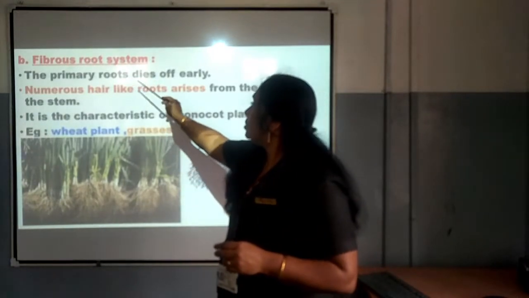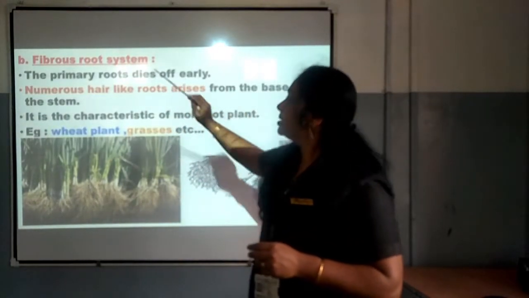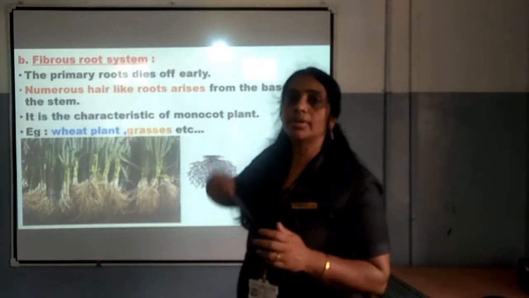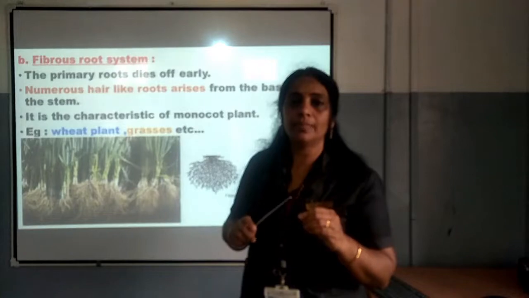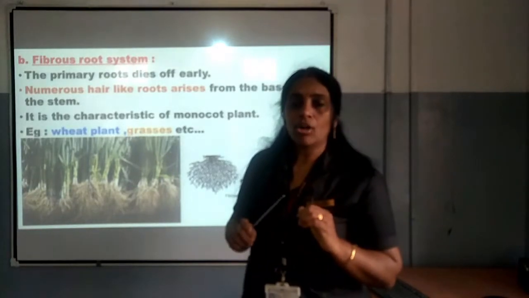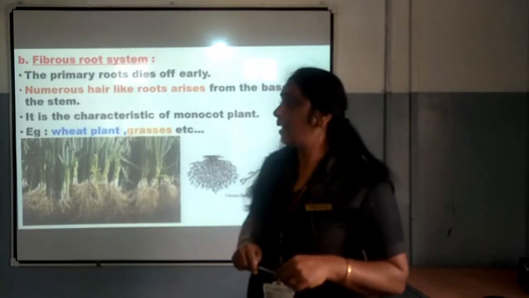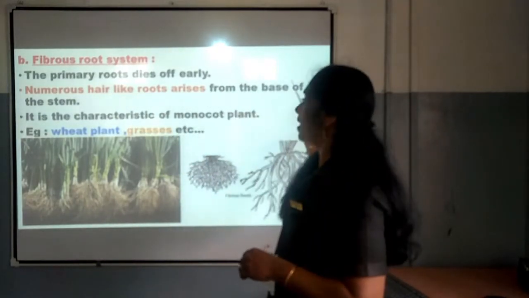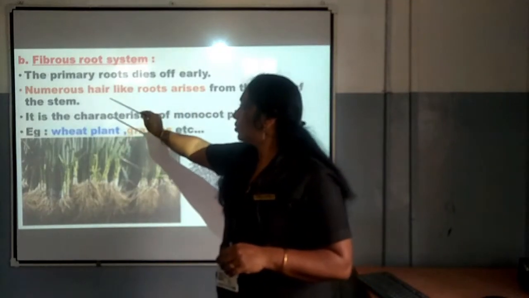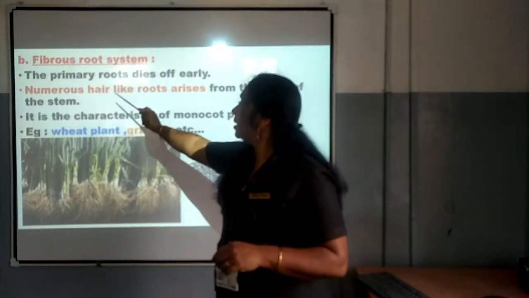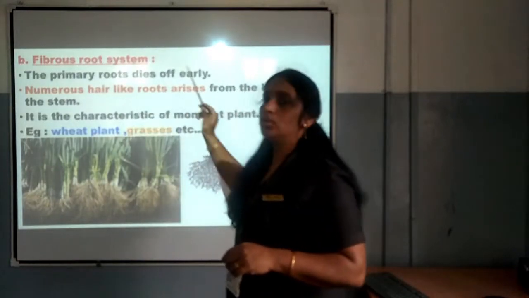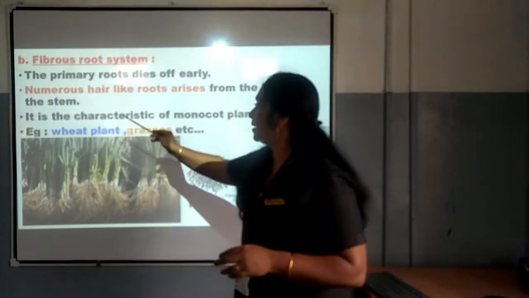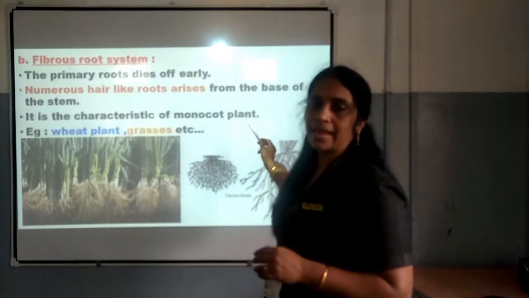The primary root dies off early. In the fibrous root system, primary roots will be produced, but they will be short lived. They are not seen throughout the life of the plant. Numerous hair-like roots arise from the base of the stem. So, from the plant stem there will be numerous hair-like roots arising, and that is called fibrous root, and it is a characteristic of monocot plants.